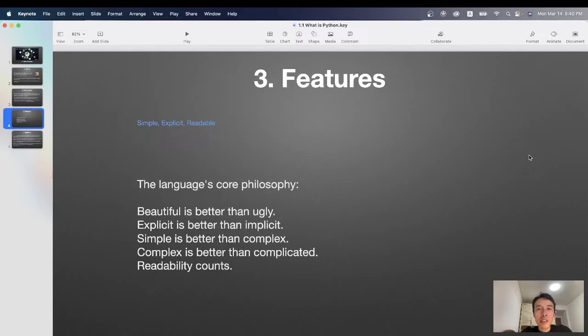Third, main features of Python. The main features are simple, explicit, readable, and the language's core philosophies are: Beautiful is better than ugly. Explicit is better than implicit. Simple is better than complex. Complex is better than complicated. Readability counts.